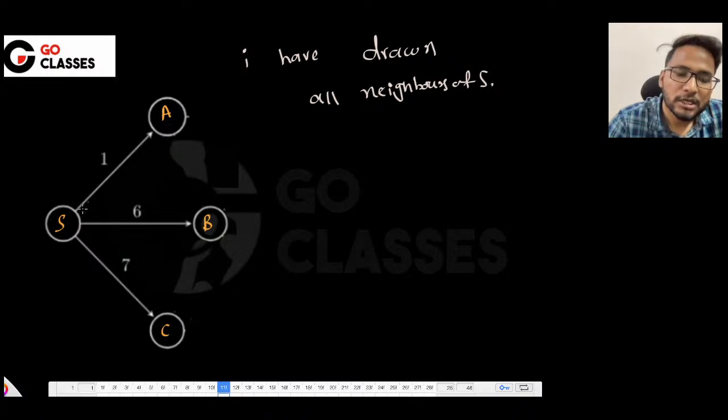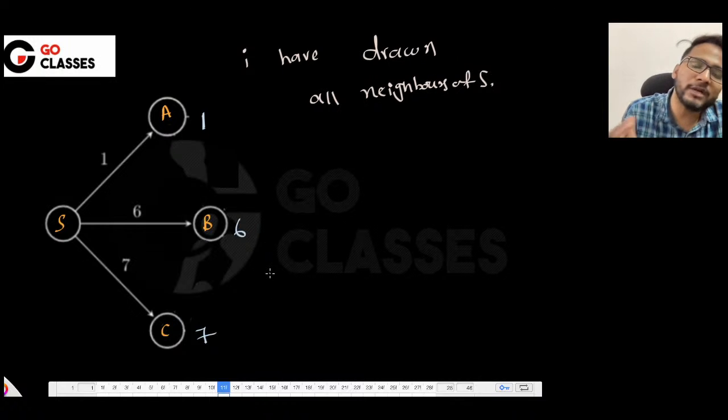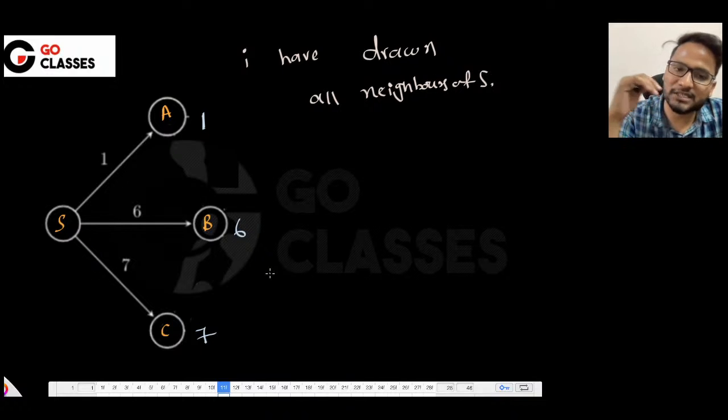The graph may be huge. So from this moment only, it is saying that if you want to go to A, you can reach in 1. If you want to go to B, you can reach in 6. If you want to go to C, you can reach in 7. This is what we are arguing, right? Everyone agree with this? Now we are saying that you can reach A, B and C in just 1, 6 and 7. That's okay. Now let's argue one more thing.